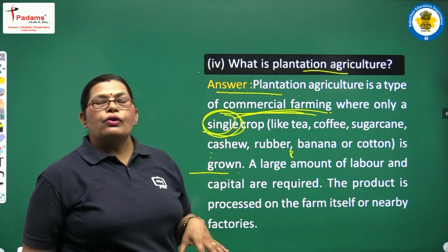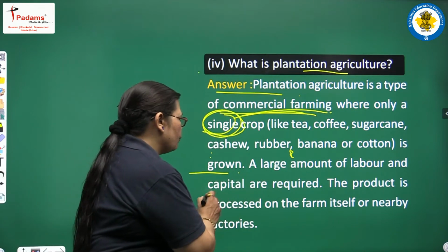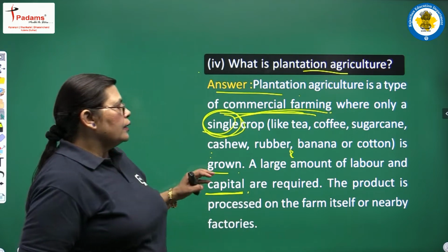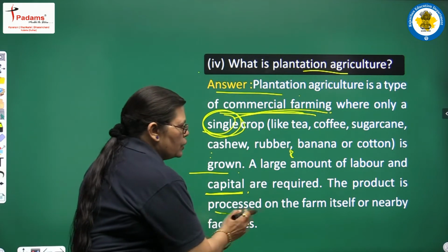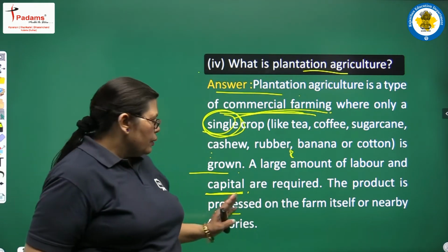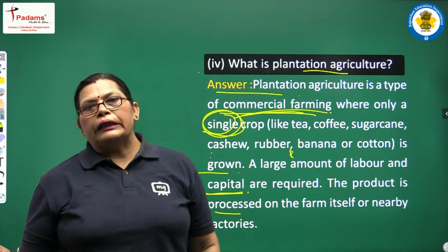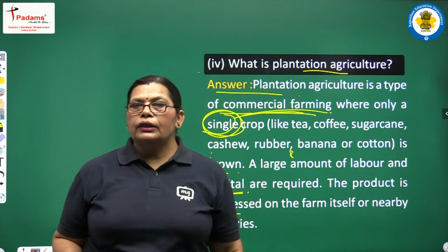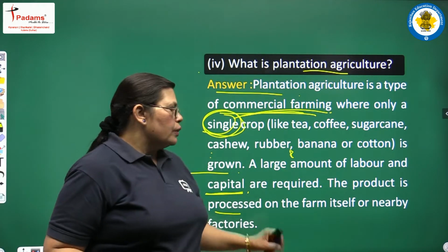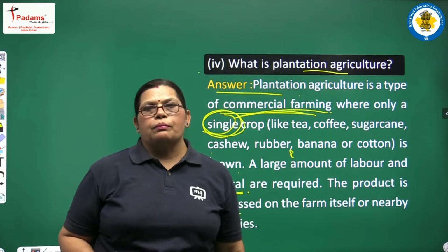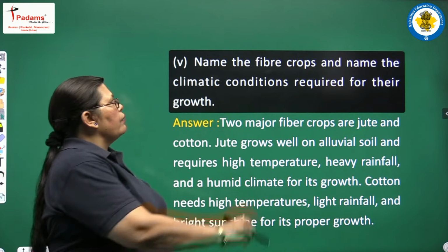A large amount of labor is also needed for plantation agriculture, along with high capital. So, high capital is also required for this. The product is processed on the farm itself or in nearby factories, because a large plantation is there. So, all these things are processed near the factories or within the farm-based system. So, this is the plantation part. We are coming to our next question.